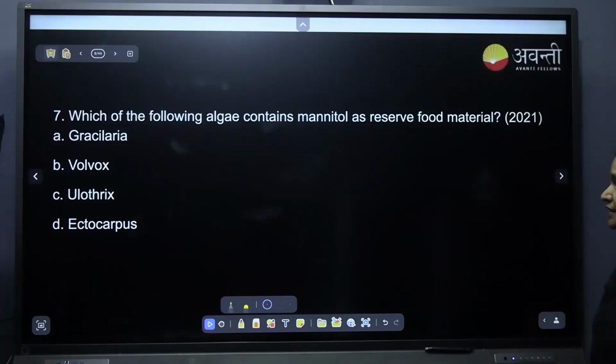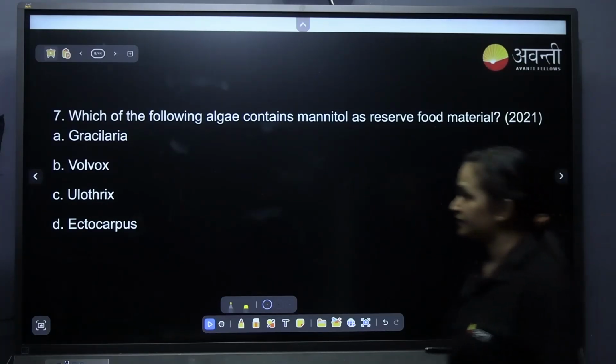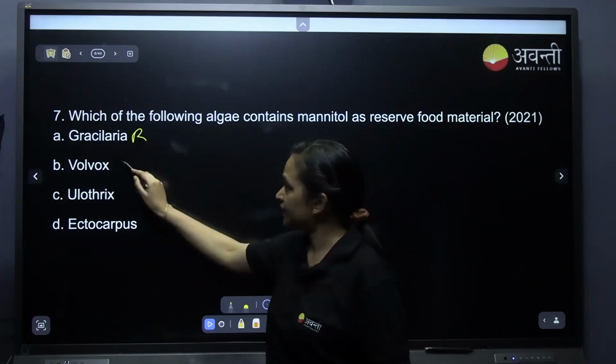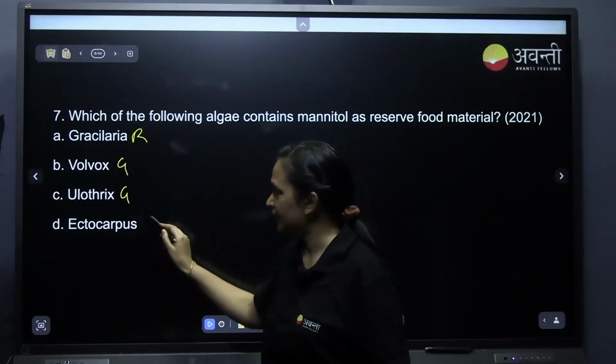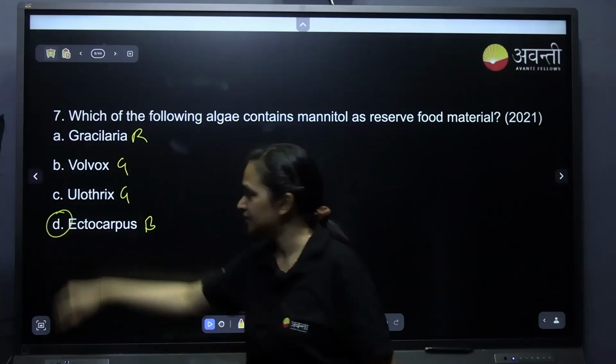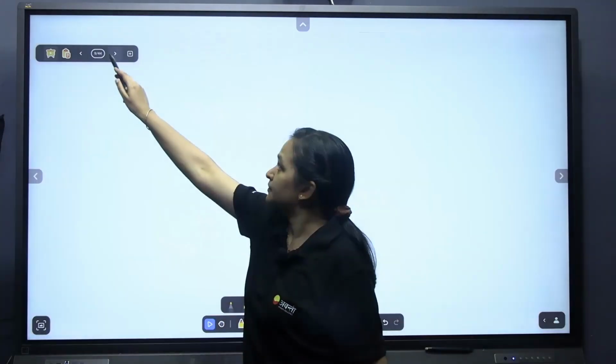Which of the following algae contains mannitol as a reserve food material? Yes, this is red algae, green algae, and this is brown algae. So it is Ectocarpus. Very good.